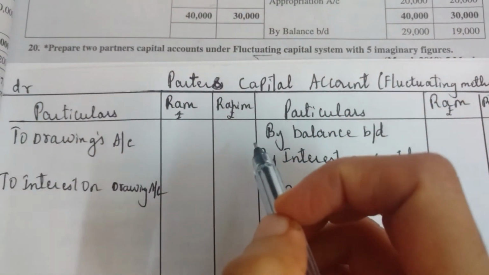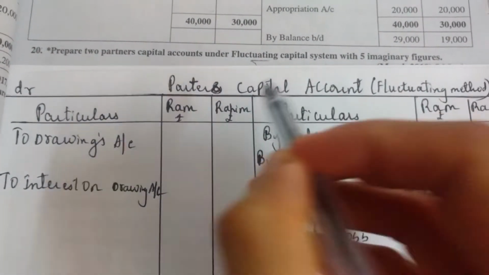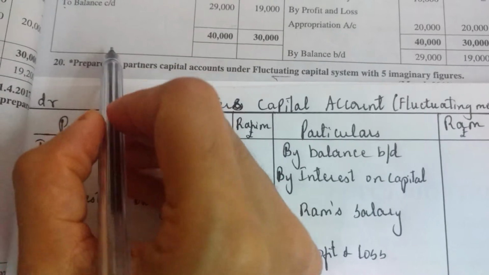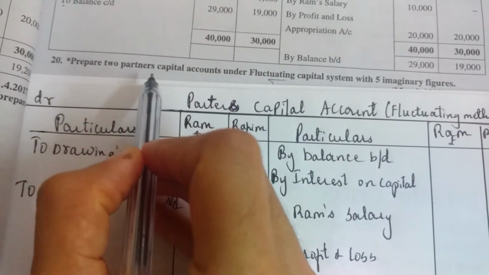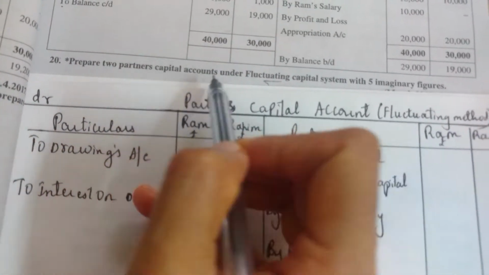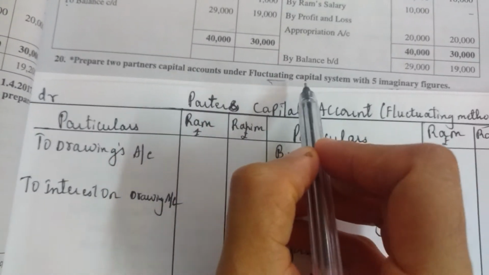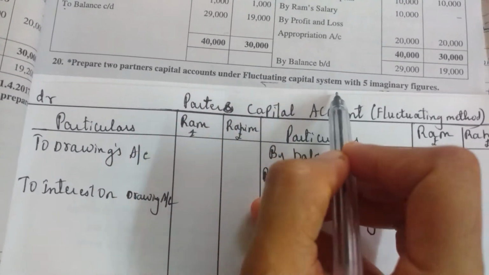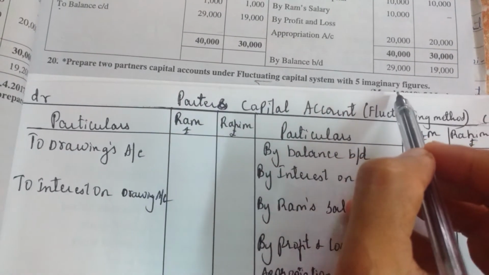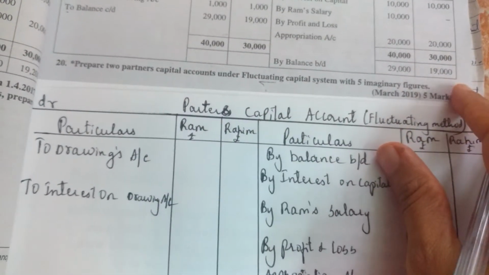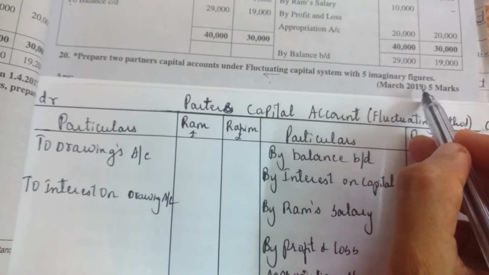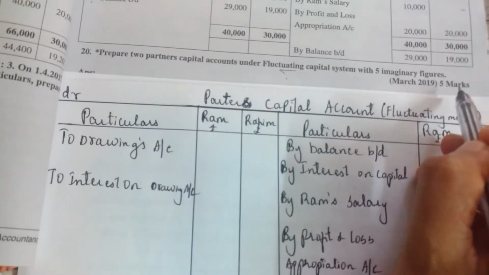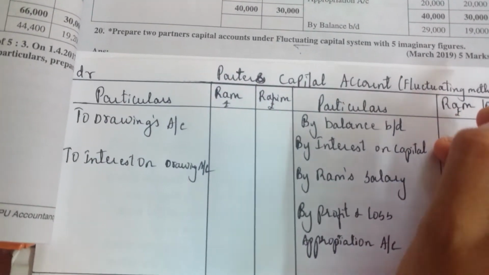We had studied prepare partners capital account under fixed capital system. So here the question will come like this: prepare two partners capital accounts under fluctuating capital system. You see the word fluctuating capital system with 5 imaginary figures. See, this question had come in March 2019 for 5 marks. It's a very important practical oriented question. So how are we going to solve it?